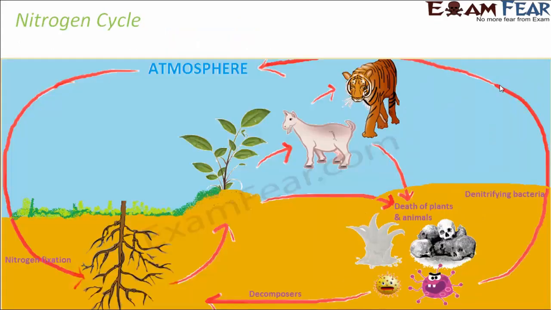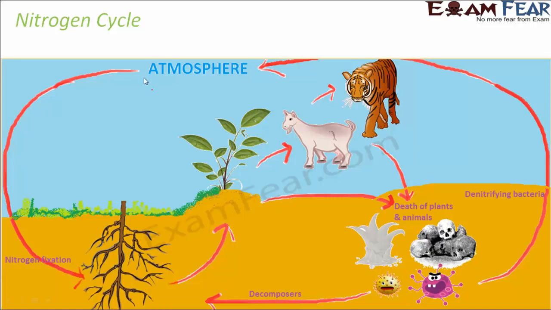So now we will talk about the nitrogen cycle. We will try to understand the concept of the nitrogen cycle. This picture tells everything on its own, so I really don't need to explain much, but still I'll try to explain how exactly the nitrogen balance is maintained in the atmosphere. In fact, not only the atmosphere, but the balance is maintained between the atmosphere and the soil. So let us see how nitrogen gets exchanged between various components of earth.